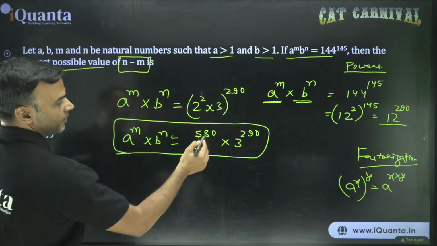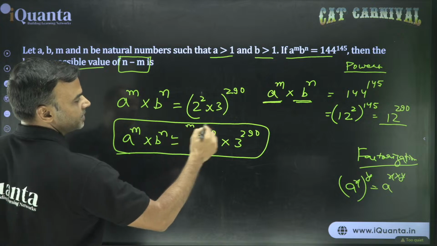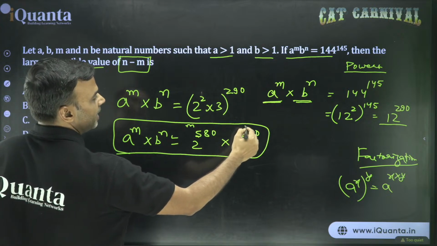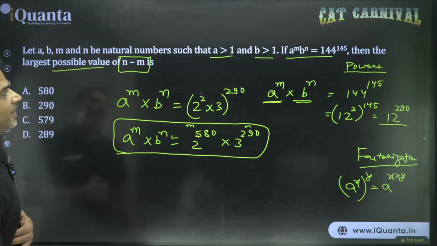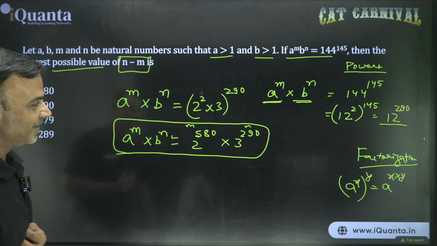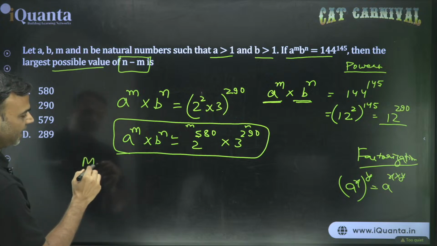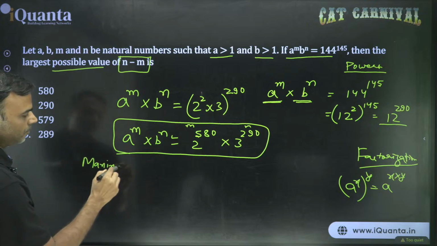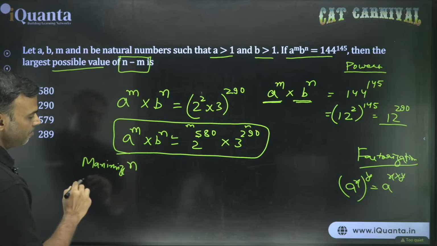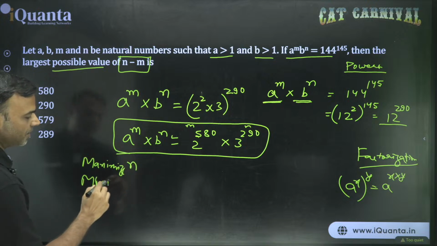The first number, first power presents m. The second power presents n. We need n minus m, the largest value of n minus m. So what should I do? I should try to maximize n and minimize m. How is that possible?